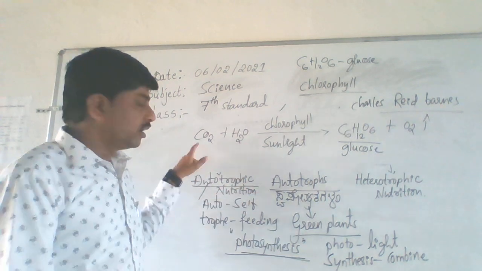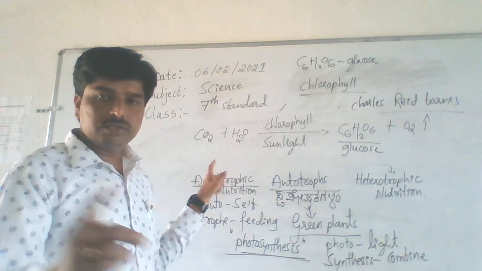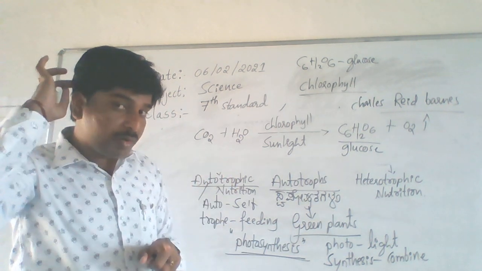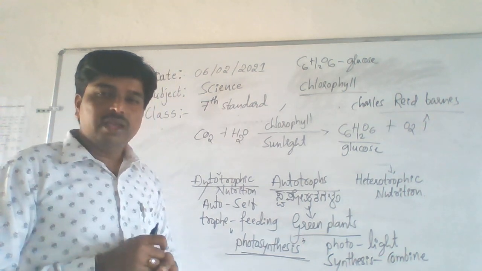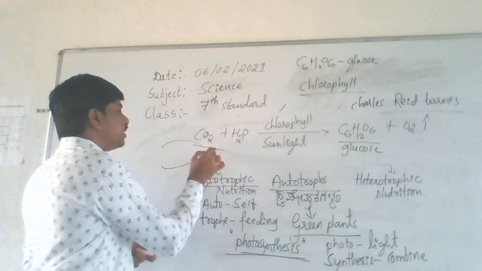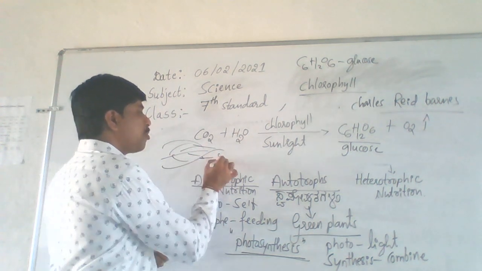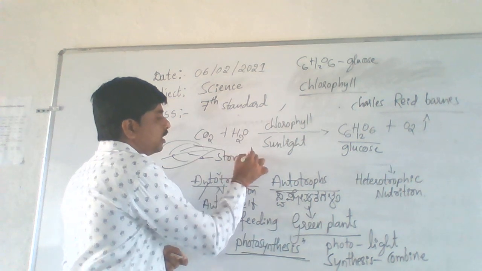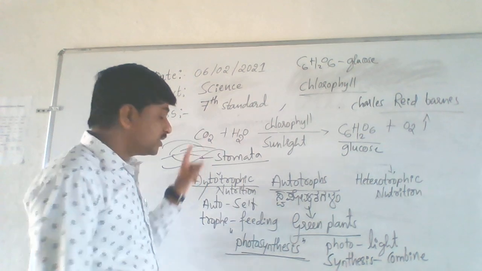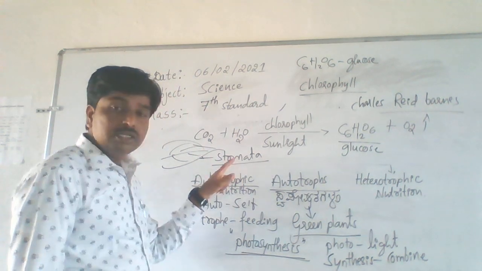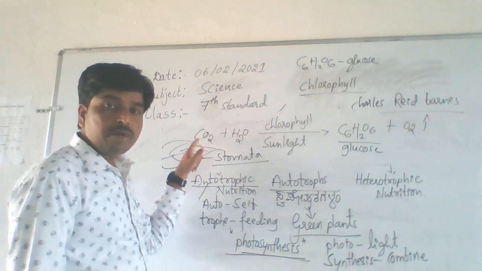Clear now? See, carbon dioxide, we are breathing out. In the process of breathing we breathe out carbon dioxide. It is utilized by green plants. How do they take the carbon dioxide? See, on the surface of the leaves they have small tiny openings. They are called stomata. The leaves have tiny openings on their surfaces, called stomata. Through these stomata, plants take in carbon dioxide.